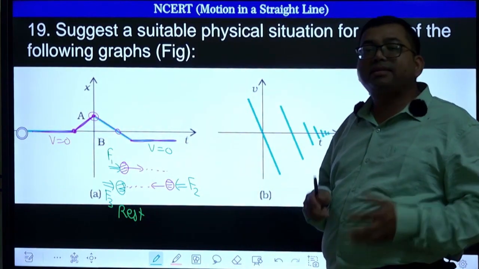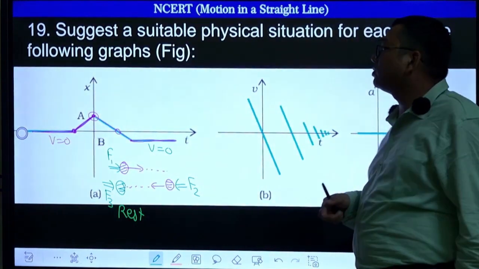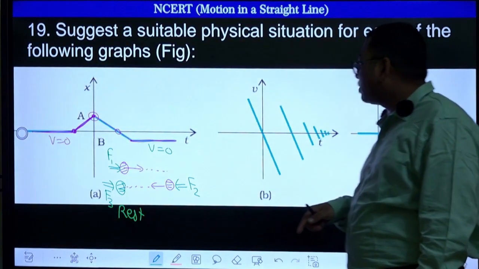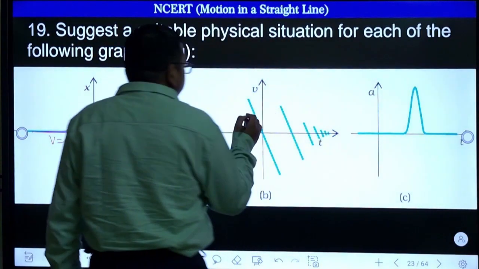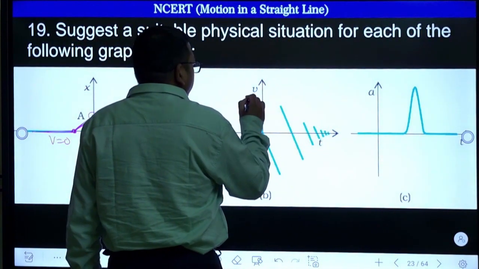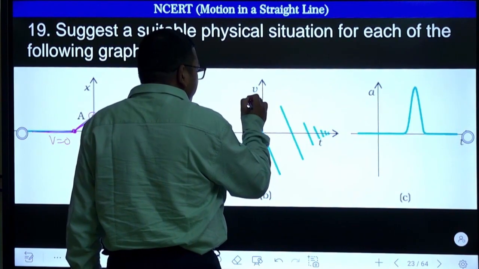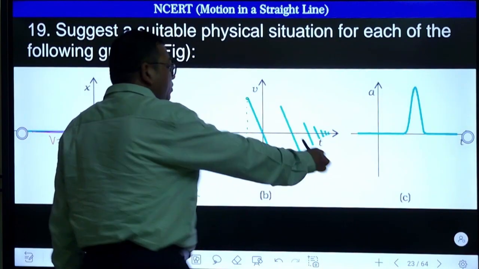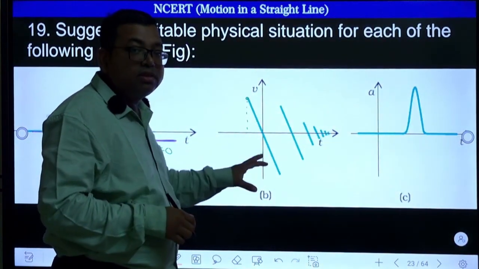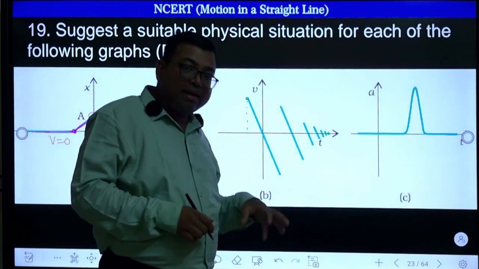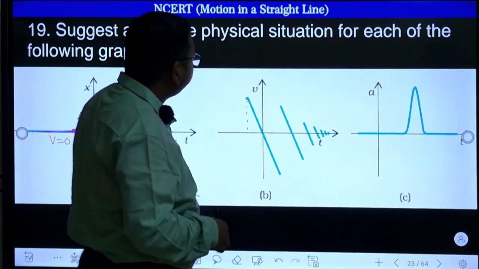There may be many cases possible, right? But we can think about it. This case we have just seen while drawing this graph. Initially you can see the velocity is positive at the previous time, and then the velocity is going this way. First of all, the v-t graph is a straight line, so this represents constant acceleration. The slope is negative, so maybe it is like gravity, a body falling down, right?